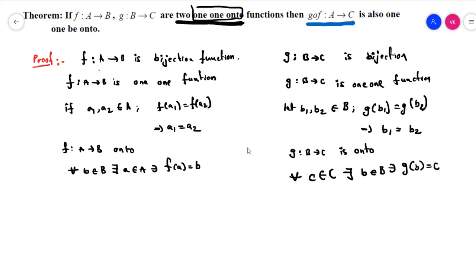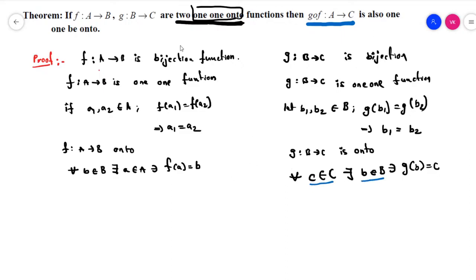Why? Because here we are taking the domain as B and codomain as C. That's why, when we define the onto function, we have to write the codomain first and then the domain.